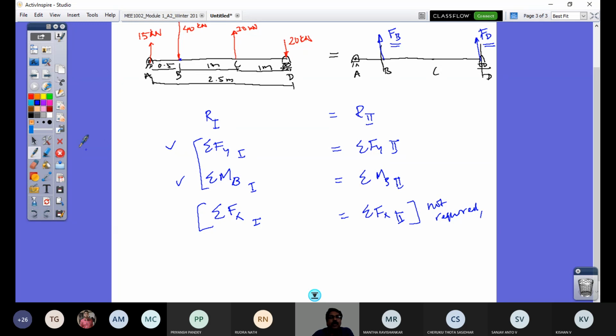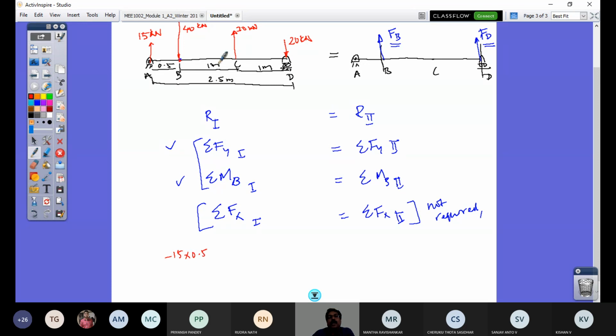Now when I take moment about point B, I have here the 15 kilonewton force, and this is the moment arm. This is my moment center. This would rotate clockwise, so it is minus 15 into 0.5.